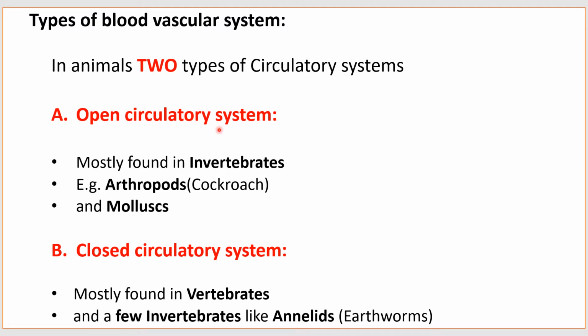Open circulatory system is mostly found in invertebrates like arthropods and mollusks, whereas the closed circulatory system is mostly found in vertebrates and in a few invertebrates like annelids.